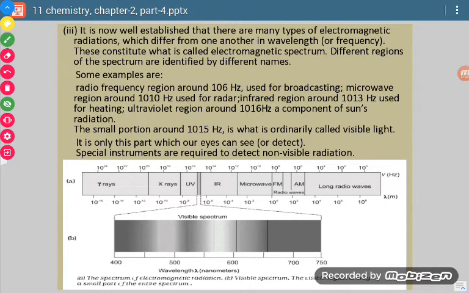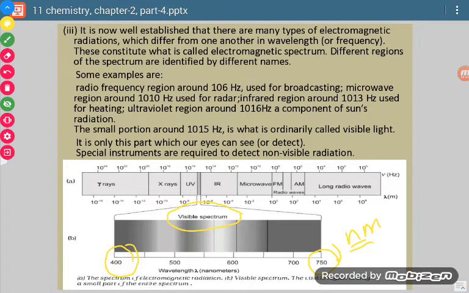Now this part of this spectrum, we have elaborated it, we have taken it out this way. So it ranges from 400 nanometers to 750 nanometers. This nanometer you have done earlier. Nano stands for 10 raised to power minus 9. So the wavelength varies from 400 to 750 nanometers in the case of the visible region.